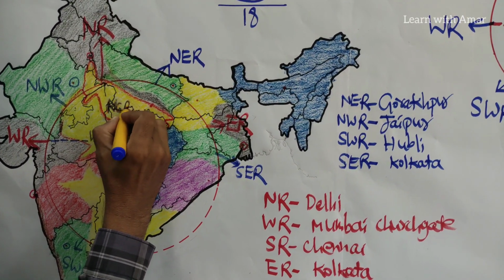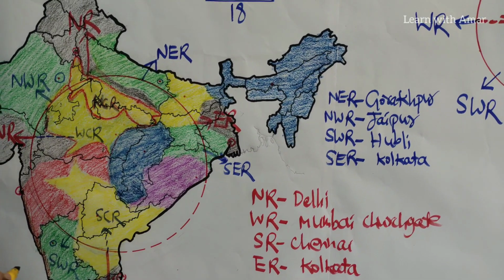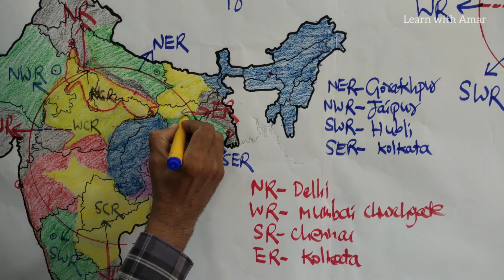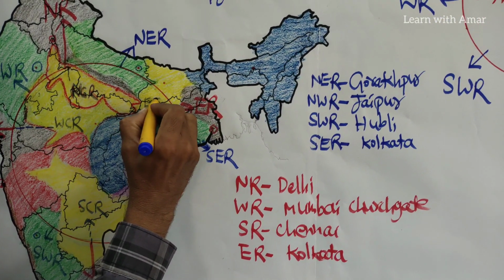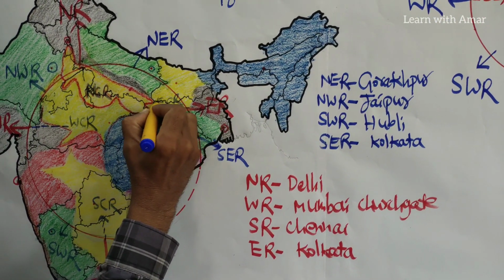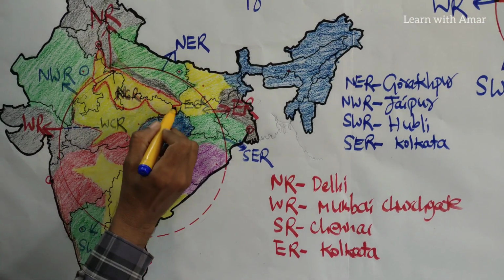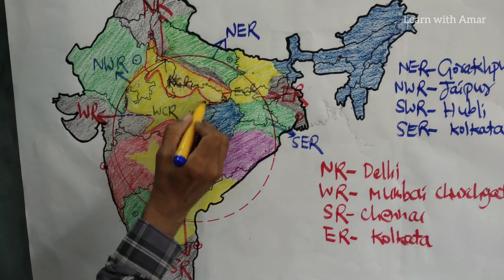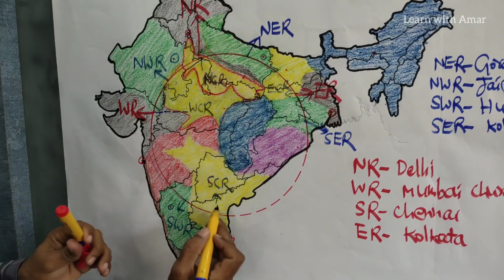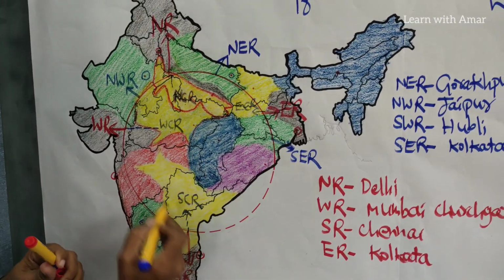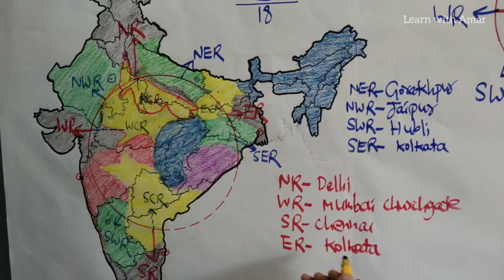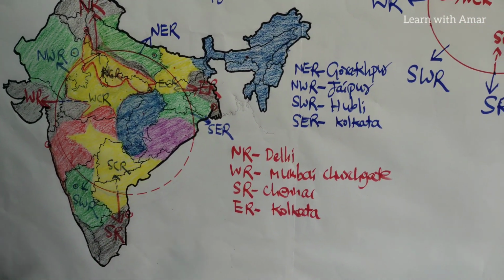North Central Railways. Now see this one. Extend this, you will get East Central Railways. This yellow up to the red mark is North Central Railways, and this one is West Central Railways. By extending towards the center, we get these 4 headquarters. Shall we write here? We write on here.